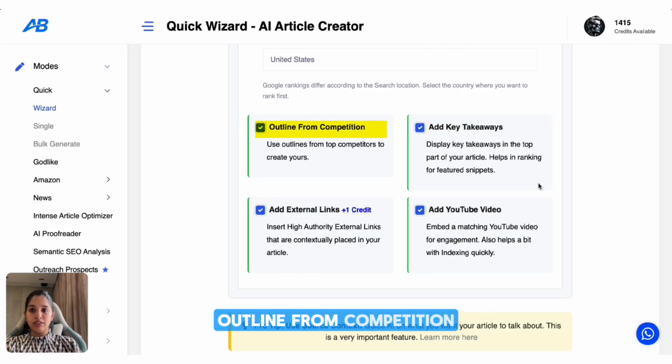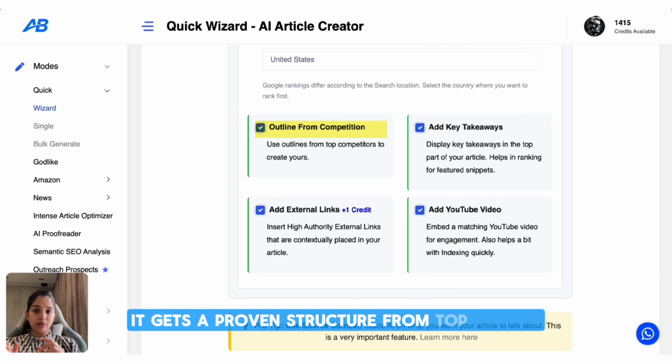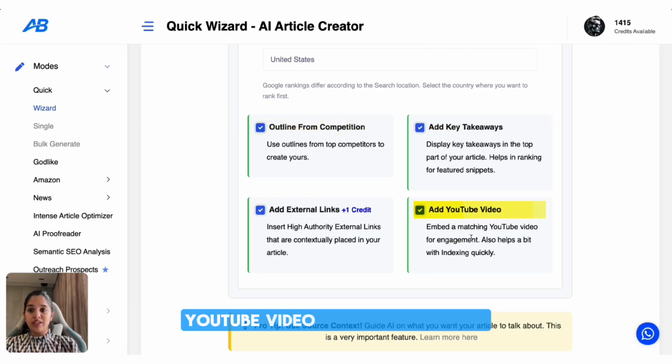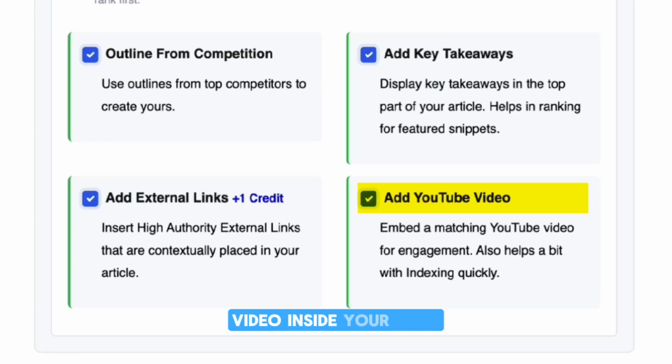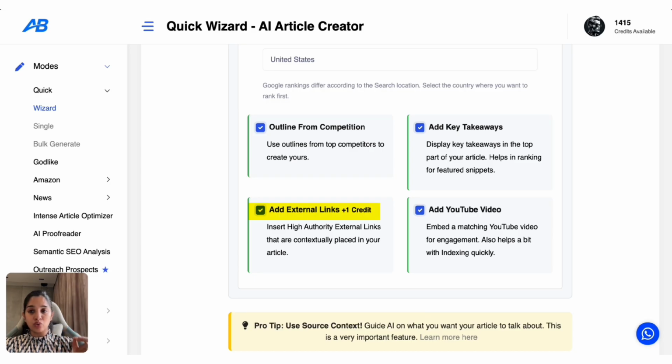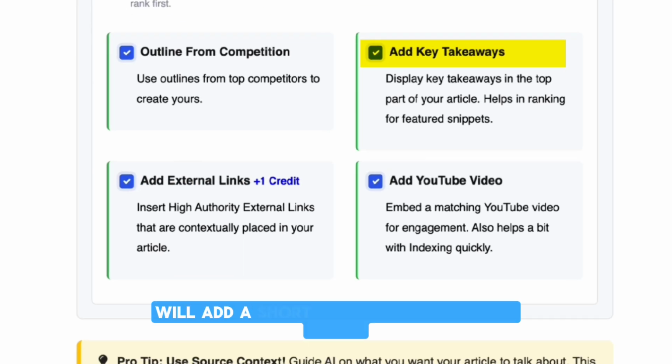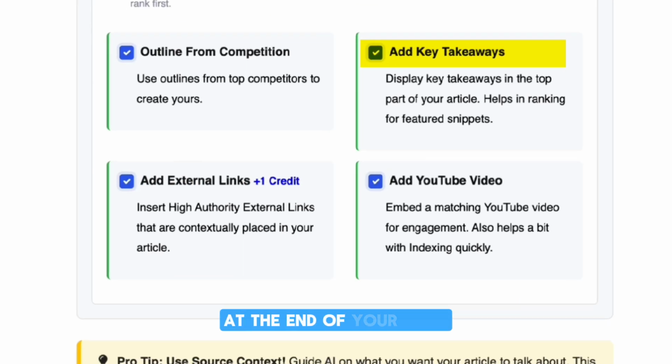Outline from competition gets a proven structure from top results. YouTube video will add a relevant video inside your blog. External link will add links to trusted sources for credibility, and key takeaways will add a short summary of the main points at the end of your blog.